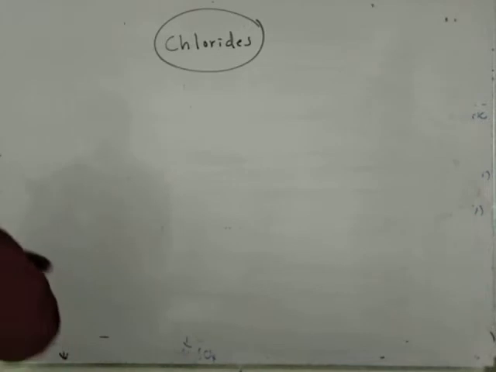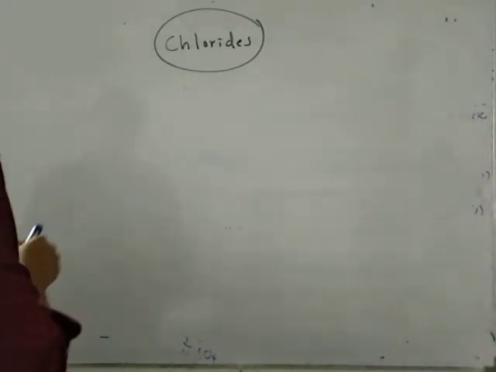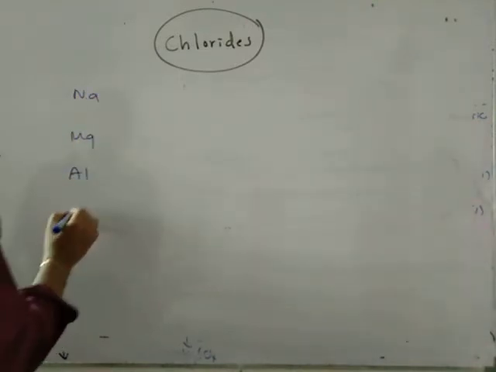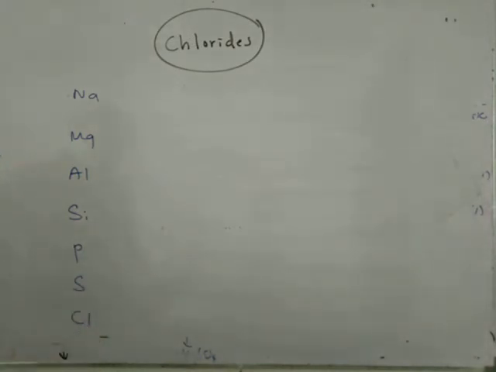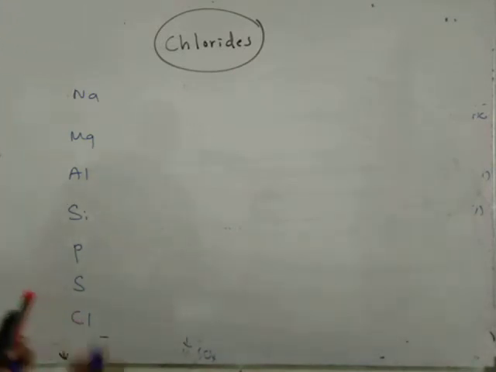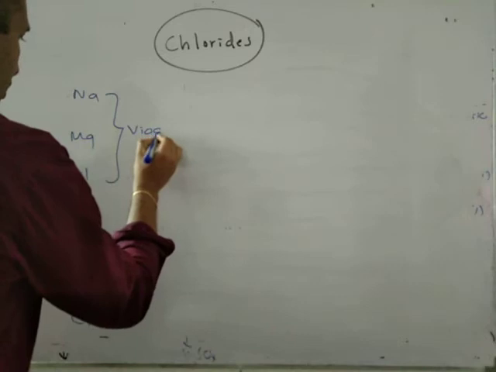First of all, you should know that reaction. So I'll start from sodium, magnesium, aluminium, silicon, phosphorus, sulfur, chlorine. If you take these reactions, these three vigorously react.